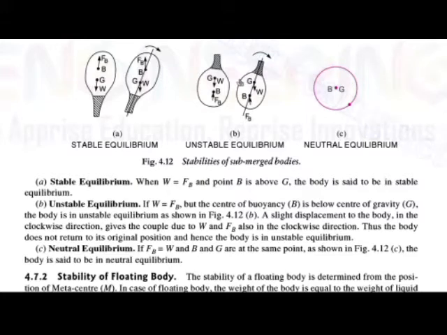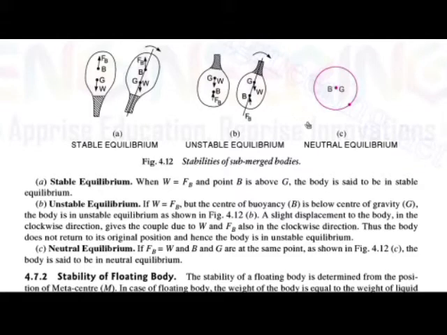Because of this the body becomes unstable. So we can say that when the center of buoyancy is below the center of gravity, then the body becomes unstable.